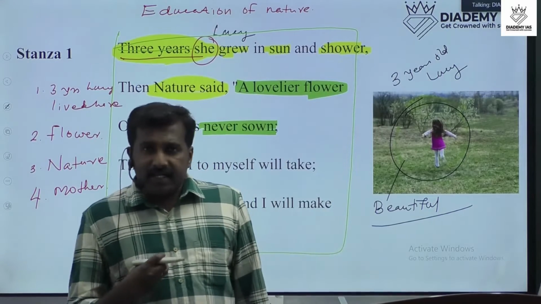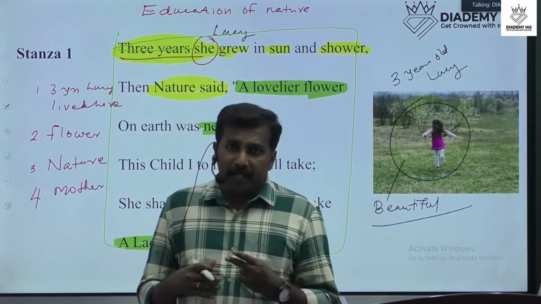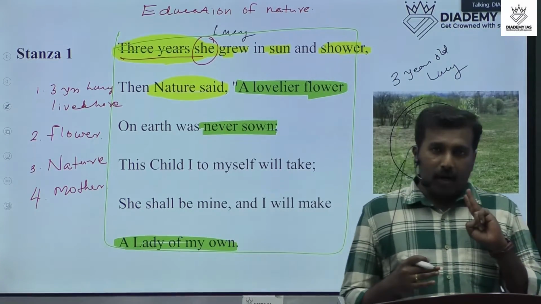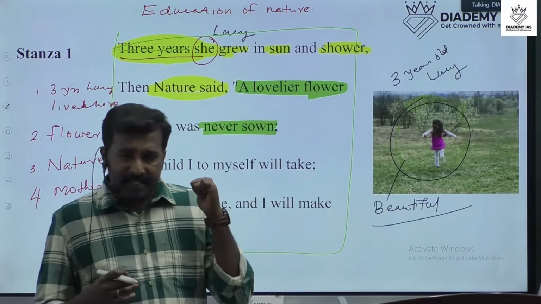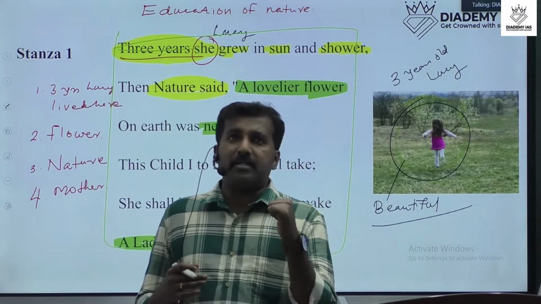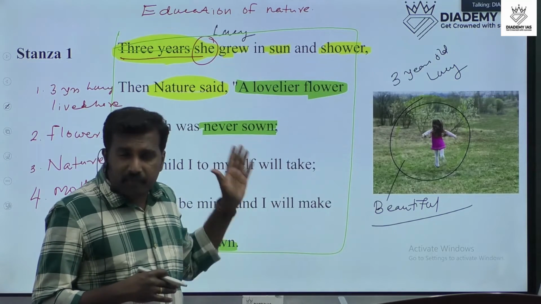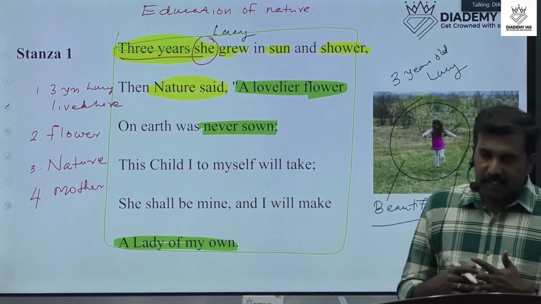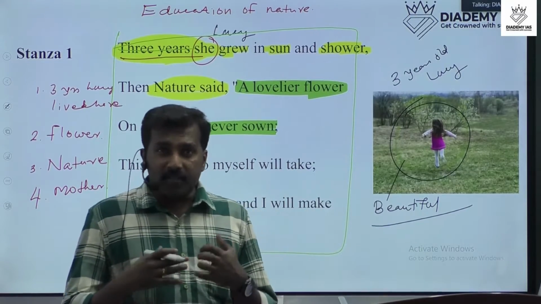From this series of poems, 2 poems are in the UPSC main syllabus, and we already studied the first Lucy poem, and the second poem is Three Years She Grew in Sun and Shower.